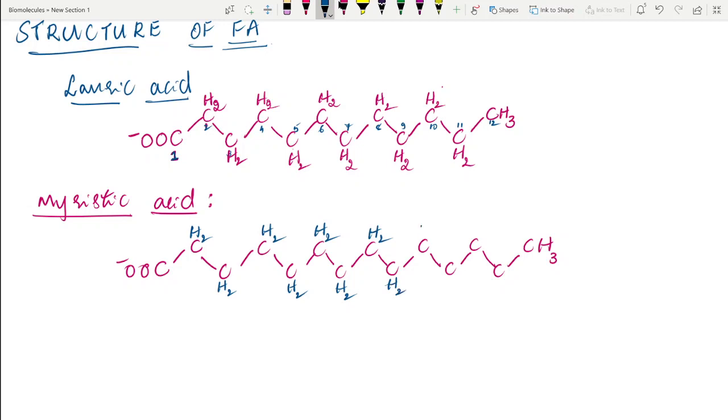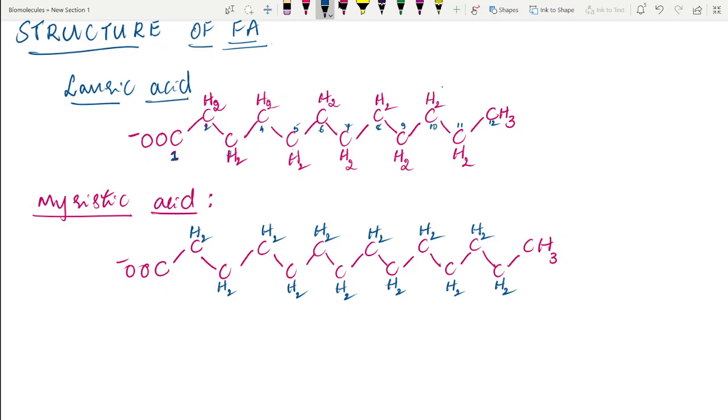Within a few seconds we can write it, so even though these structures appear very big compared to carbohydrates and amino acids, it's very easy to write the structure of these fatty acids. It's the same with palmitic acid: you write 16 carbons, the first carbon is the carboxylic acid, the last carbon is CH3, and you fill the rest with CH2.